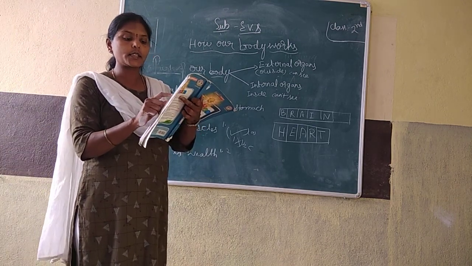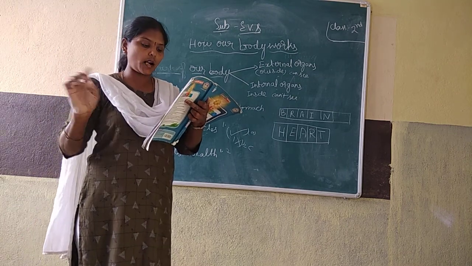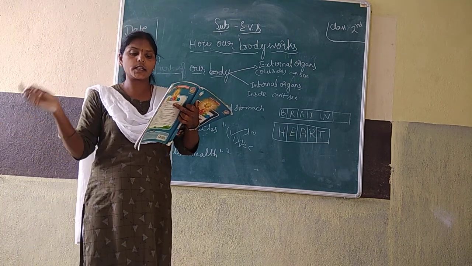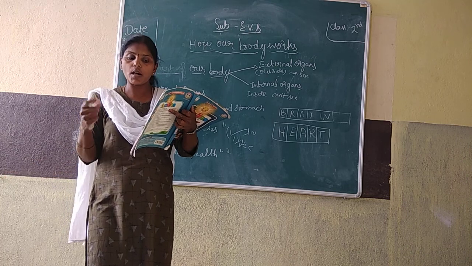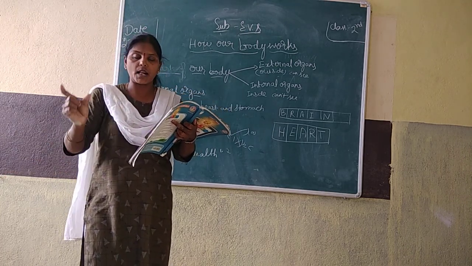Bones and muscles work together. Afterwards we can see them, but not now. Bones and muscles work together to make us move, run and play. What makes us move?